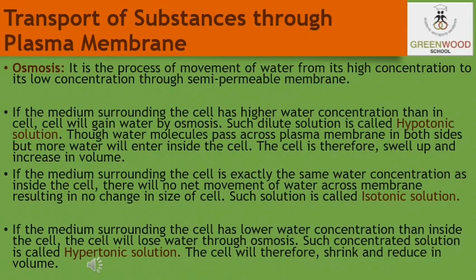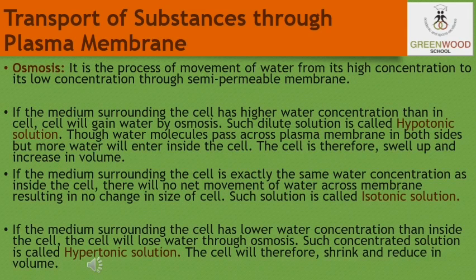Now the second thing that will happen: if the medium has exactly the same water concentration as the cell, there will be no net movement of water across the cell membrane. Such a solution is known as an isotonic solution. That is, water crosses the cell membrane in both directions, but the amount going in is the same as the amount going out. So there is no overall movement of water and the cell will stay the same size.